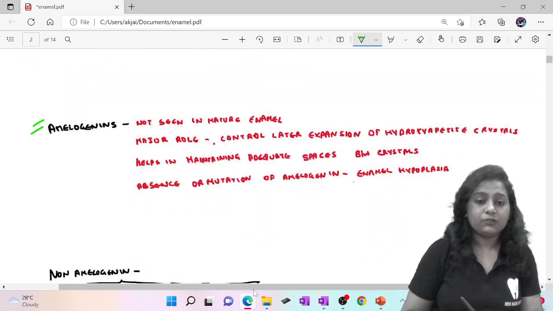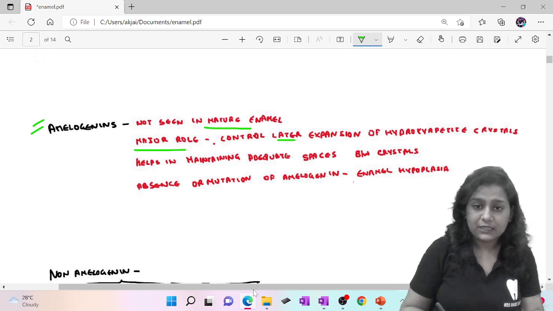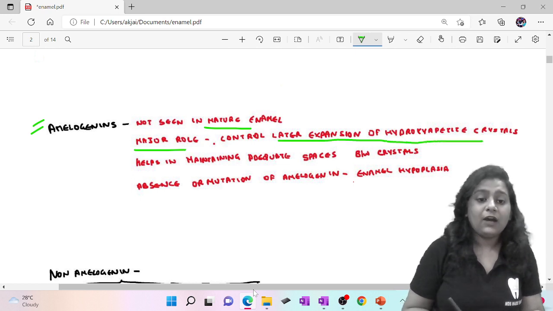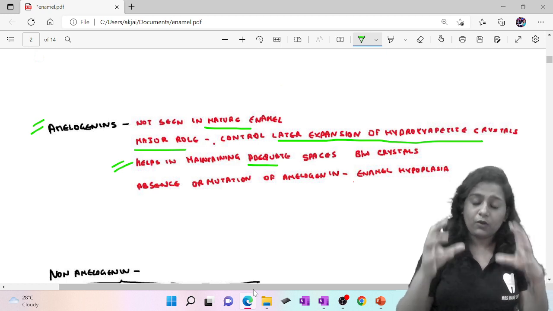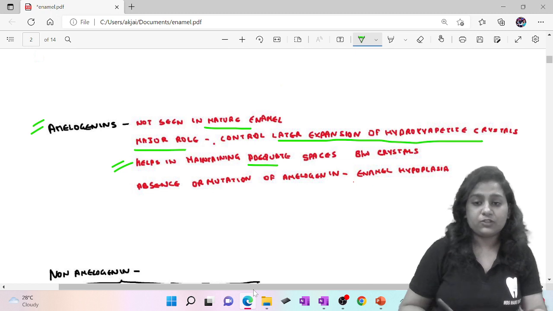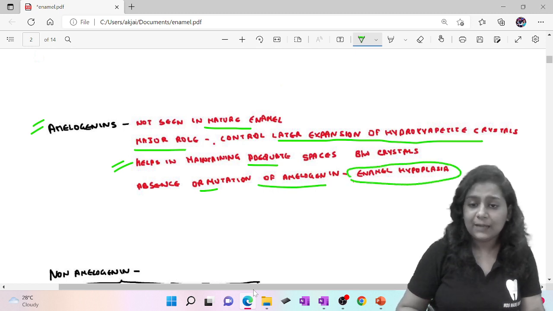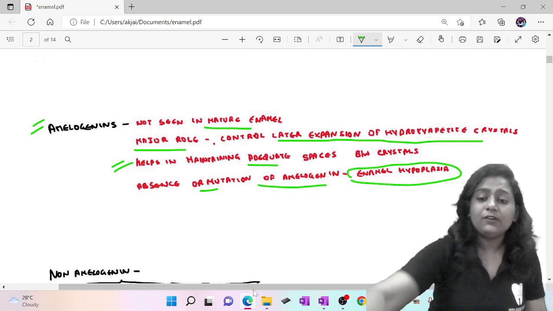Now what are amelogenins? These are not seen in mature enamel. And what is the major role of amelogenins? They control the lateral expansion of hydroxyapatite crystals. It also helps in maintaining adequate spaces between crystals. So whenever there is an absence or a mutation in amelogenins, it will lead to enamel hypoplasia. You will be studying this in oral pathology.